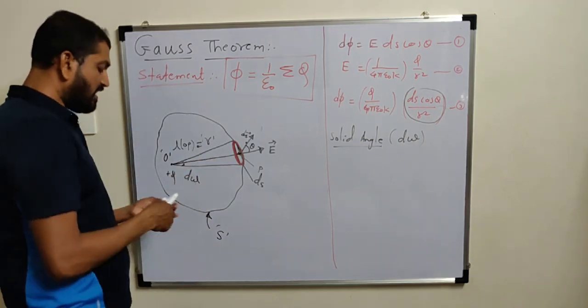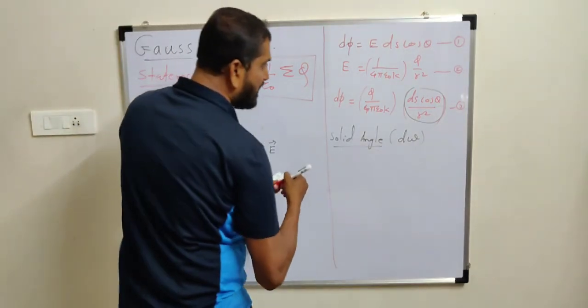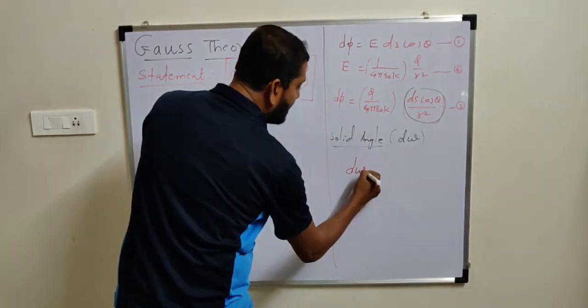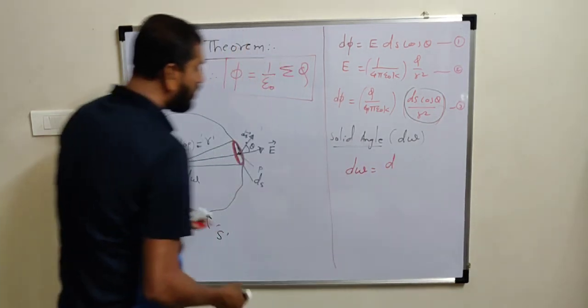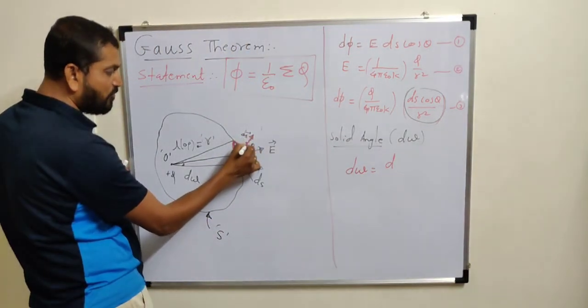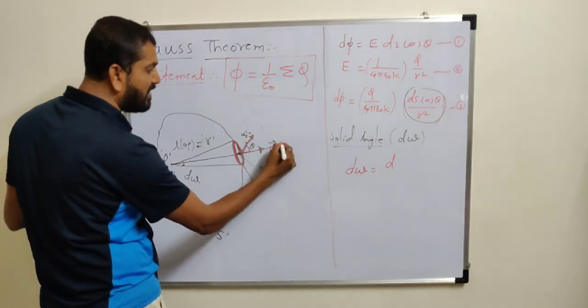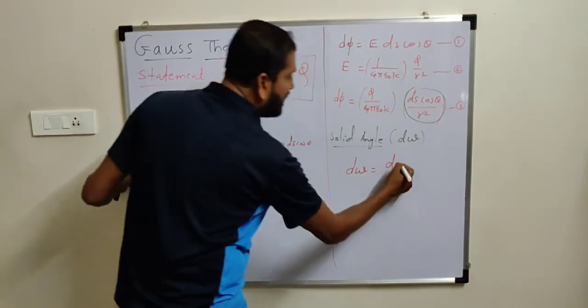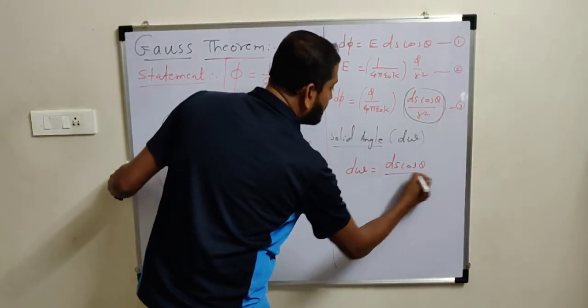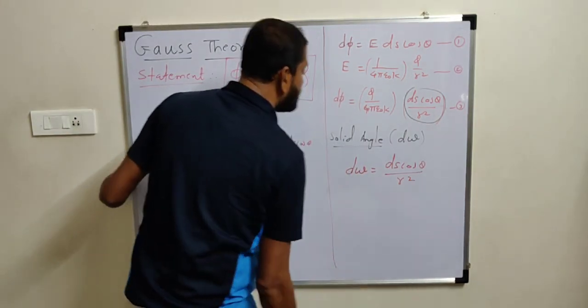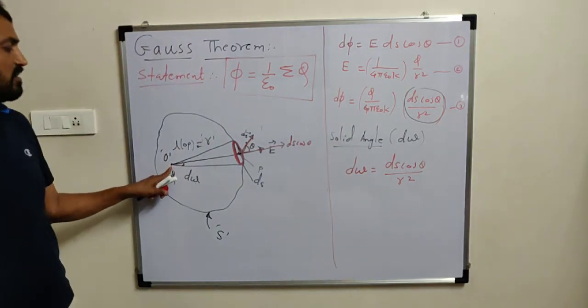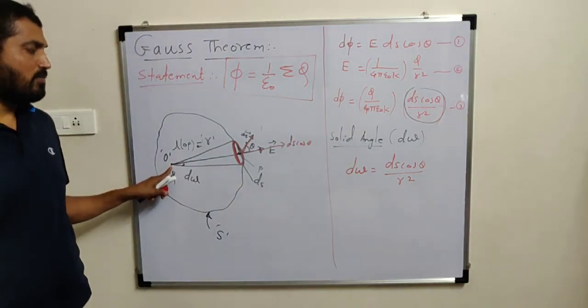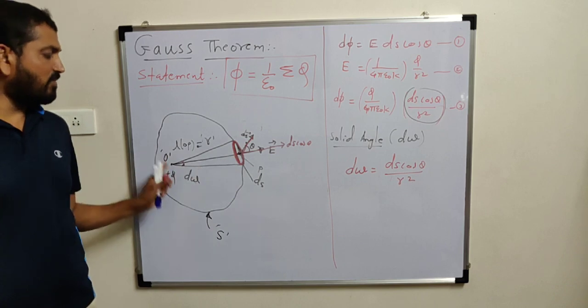Now for this area, the solid angle d omega is defined as the component of area in the direction of intensity. Means if we resolve this area in the direction of intensity, it will be dS cos theta, divided by the square of its distance from the point charge.